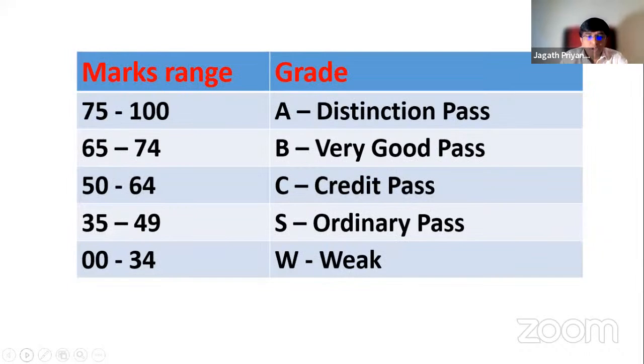So you all know, you should know this also, the marks range. To go for an A pass, 75 to 100, 75 and above. B, very good pass, is 65 to 74. Then C pass or credit, 50 to 64, and ordinary pass or S pass from 35 to 49. And if you get 34 or below, that is W, it's a fail, right?